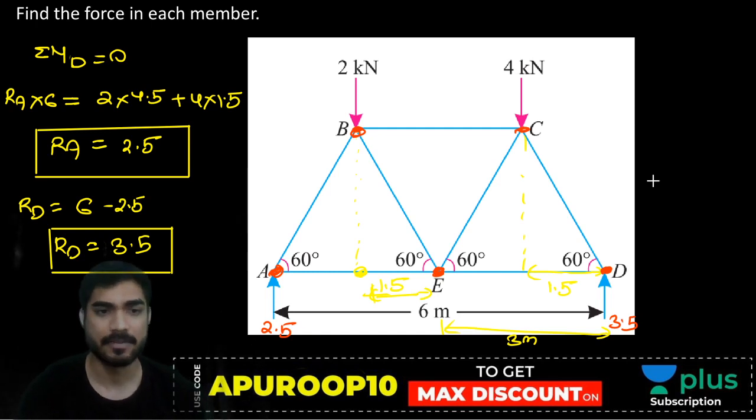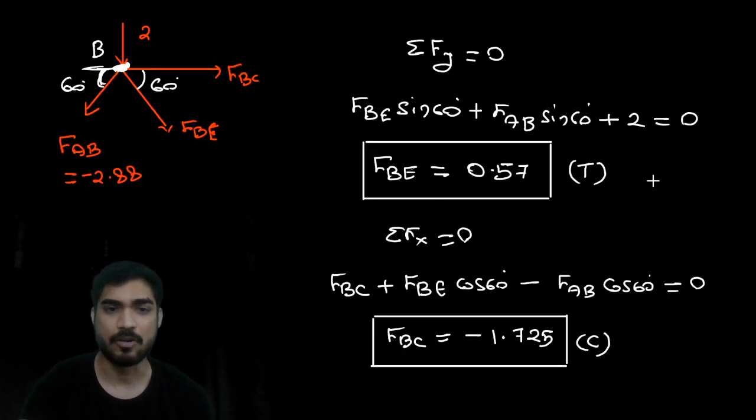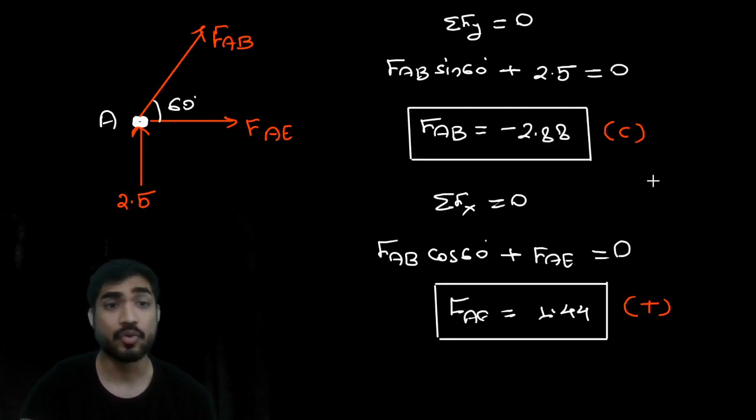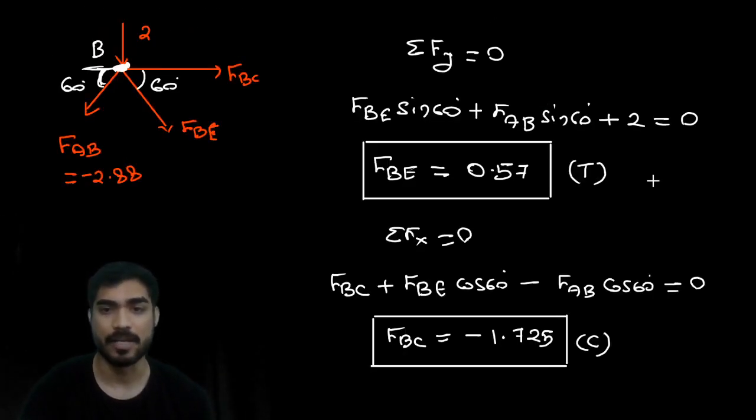Okay, is it clear? So first I calculated the reactions and then I found out the forces in each member using method of joint. So is it clear how to use the method of joint? Is it clear to you? Yes? Very good.